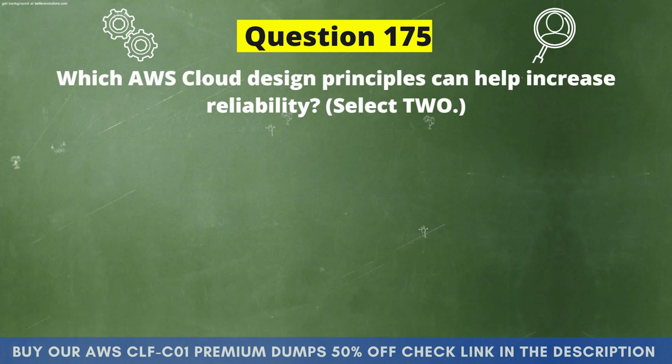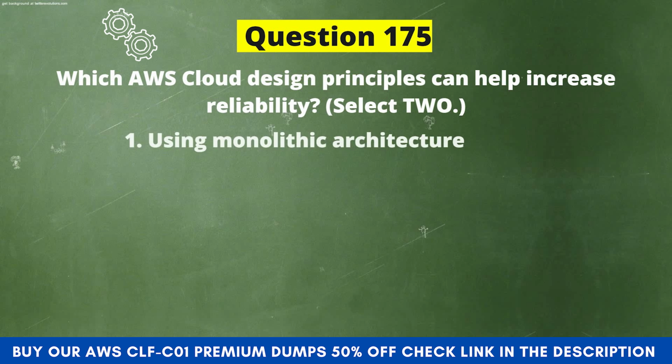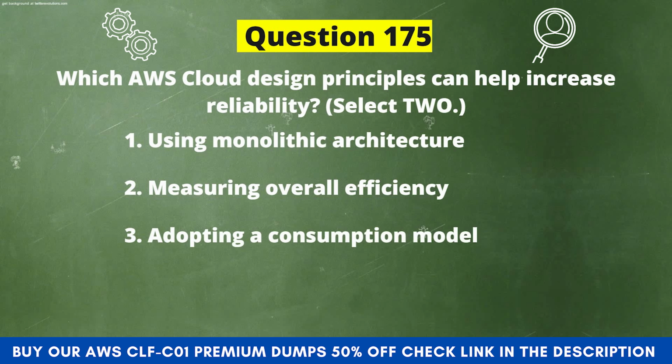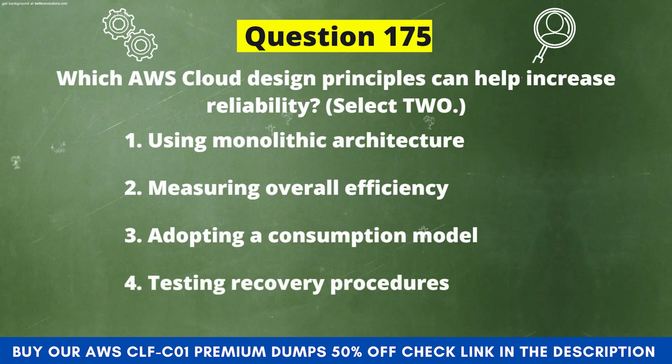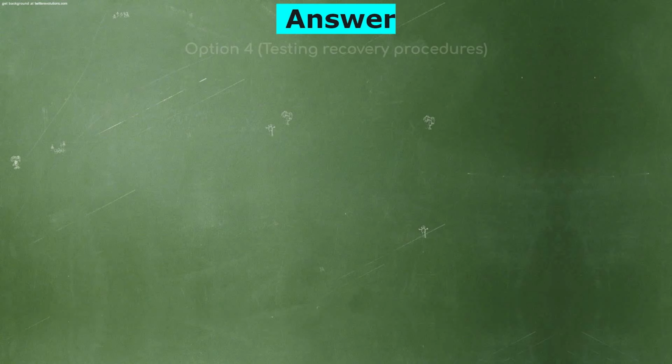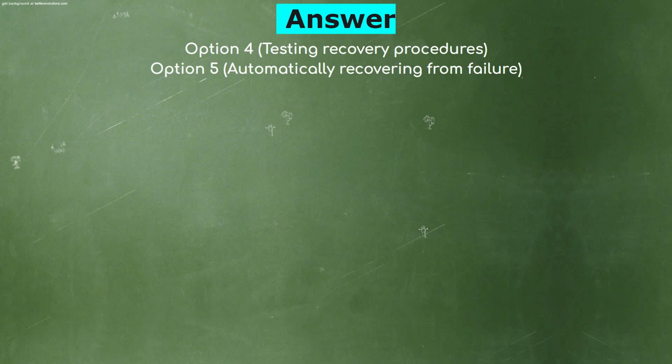Next question. Which AWS cloud design principles can help increase reliability? Select two options. Now the options are: Option 1. Using monolithic architecture. Option 2. Measuring overall efficiency. Option 3. Adopting a consumption model. Option 4. Testing recovery procedures. Option 5. Automatically recovering from failure. And the correct answer is option 4. Testing recovery procedures, and option 5. Automatically recovering from failure.